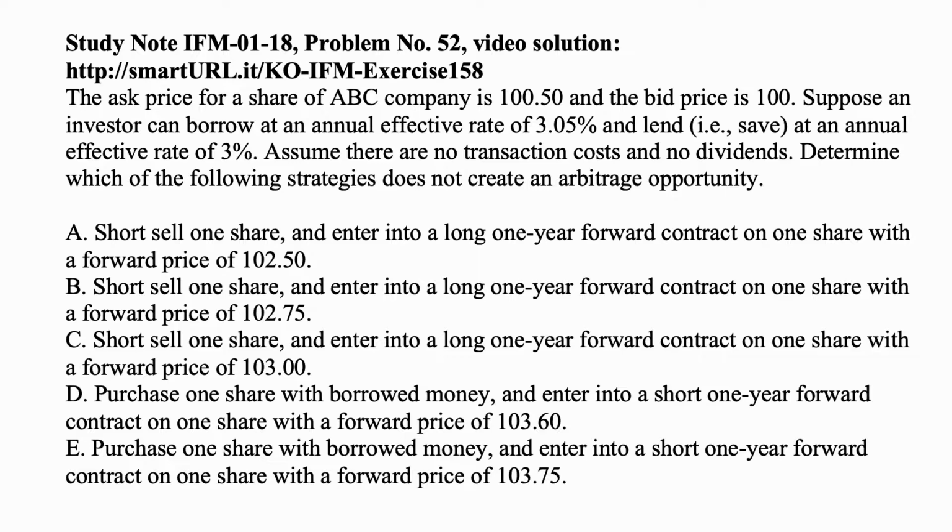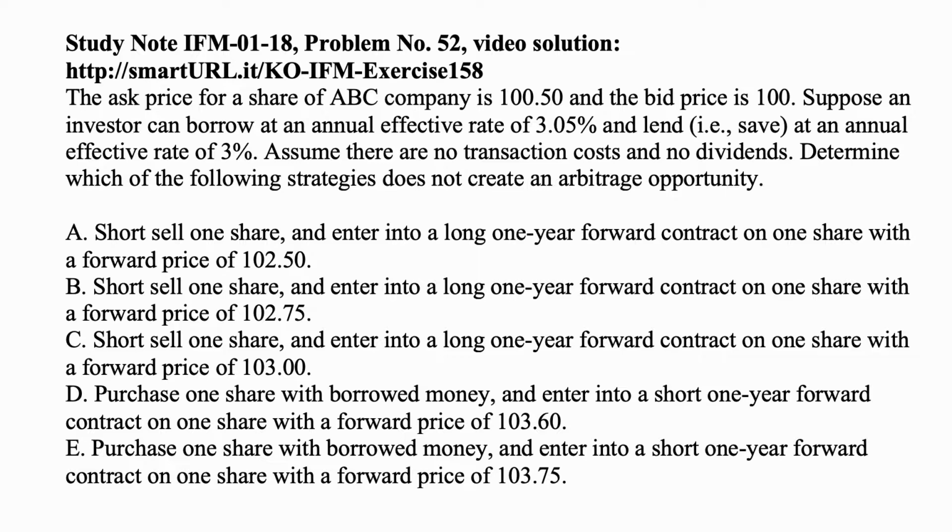So the first one has short selling one share, entering into a long 1-year forward contract on one share with a forward price of 102.50. The problem doesn't clearly say this, but you are supposed to assume that when you sell short, you can use the funds to lend them at the rate of 3%. B, short sell one share and enter into a long 1-year forward contract on one share with a forward price of 102.75.